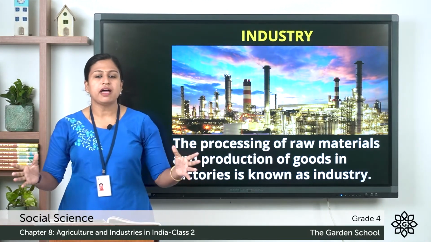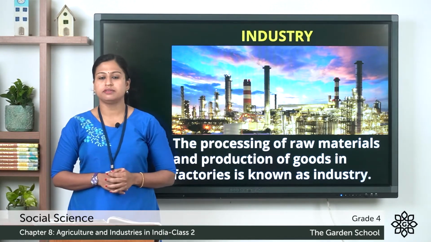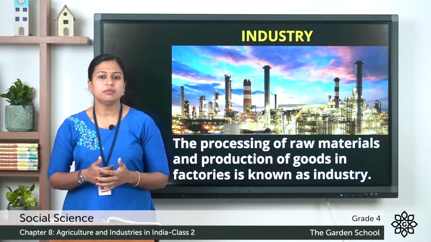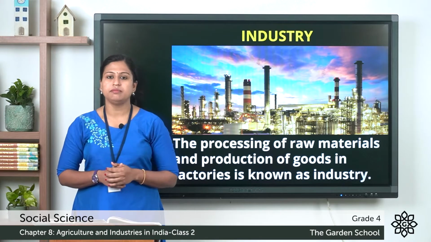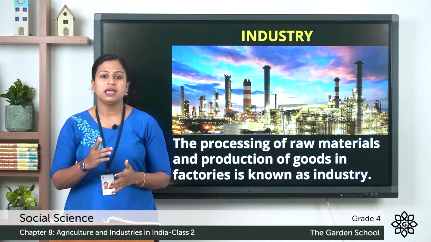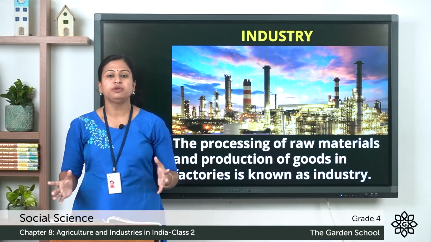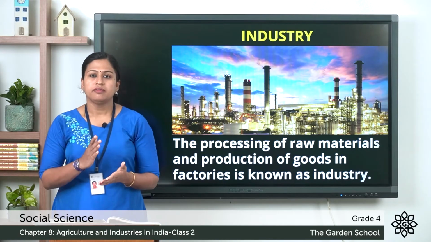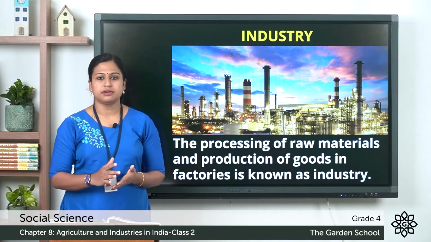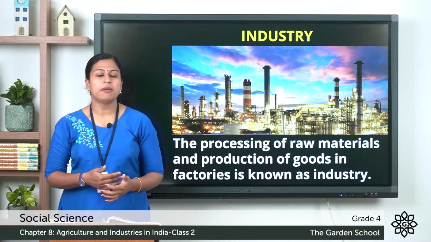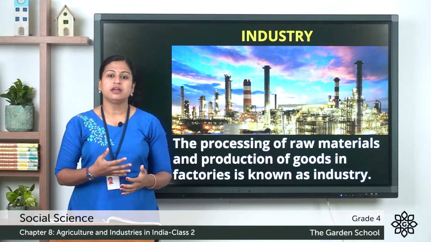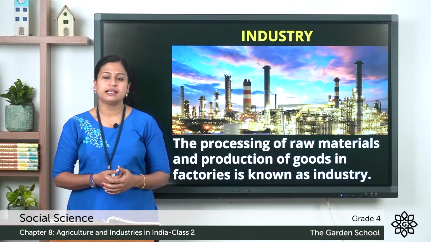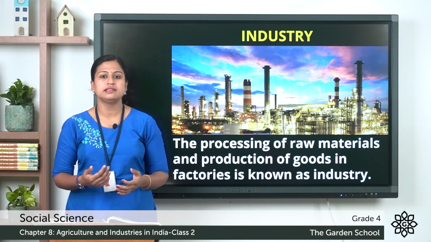So, many factories combine to form industries. For example, in our town there are 30 textile mills. So, each mill is a factory. When we put together, we will say that we have textile industry. Another example is mobile phone industry. So, we have different mobile phone companies like Samsung, Apple, LG and so on.